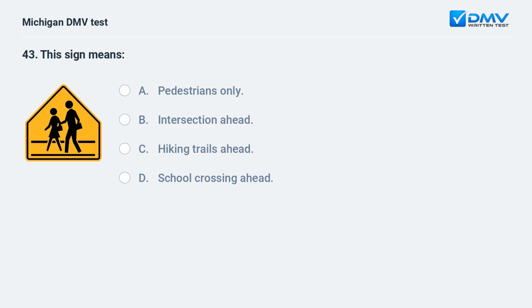This sign means A. pedestrians only. B. intersection ahead. C. hiking trails ahead. D. school crossing ahead. D. school crossing ahead. This sign indicates that a school crossing is ahead.